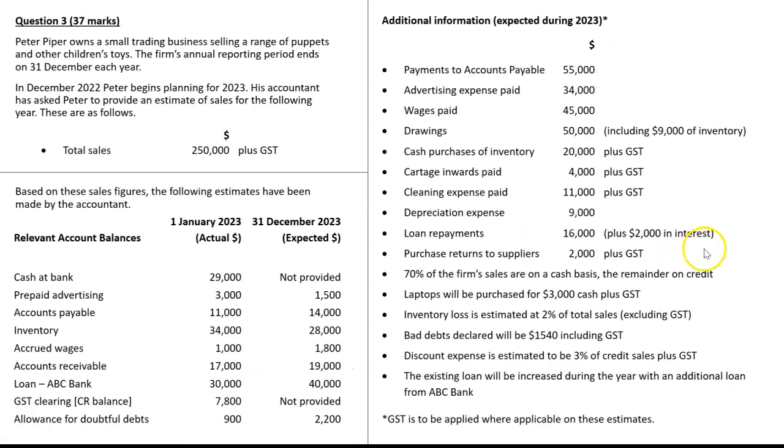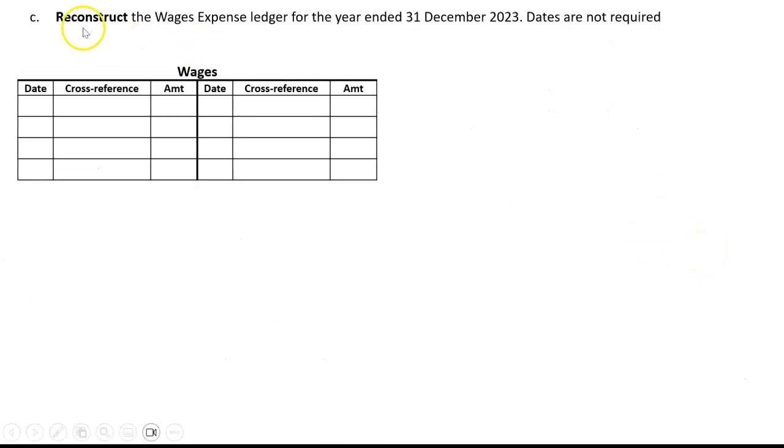And our question in this case, which is a little bit different, is not reconstruct an account. We've done that and we'll do that a lot. It says, can you reconstruct wages? Usually the account reconstructions that come up are accounts receivable, accounts payable, inventory, GST. But every now and again on the exam they throw a random one in. In this case wages, sometimes it's been capital or advertising.